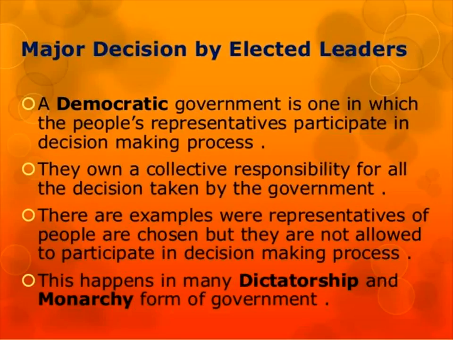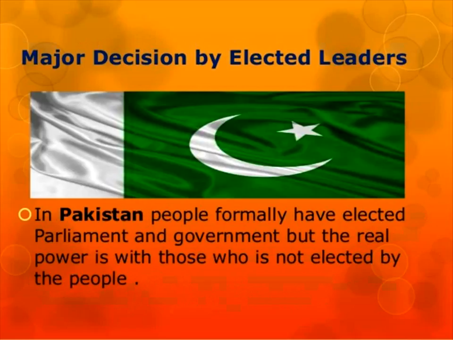There are some examples where representatives of people are chosen, but they are not allowed to participate in the decision making process. This happens in many dictatorship and monarchy forms of government. In many monarchy states, they won't go in favor of the constitution and all those things, as in the Indian country is going. And the major decisions by elected rulers, this is completely going toward a monarchy status.